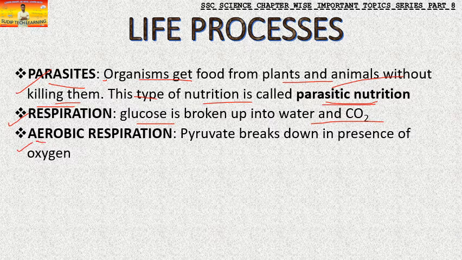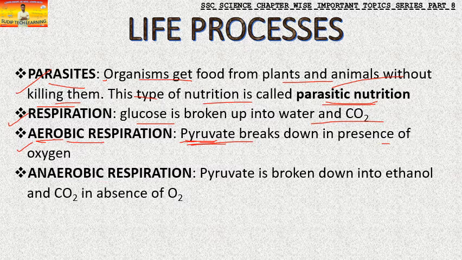As it says, aerobic means the presence of oxygen. So pyruvate, it breaks down in the presence of oxygen. Now where is this pyruvate coming from? This pyruvate is a 3-carbon molecule. There is a 6-carbon molecule called glucose that breaks down and forms pyruvate. Then this pyruvate breaks down in the presence of oxygen. It is called aerobic respiration.